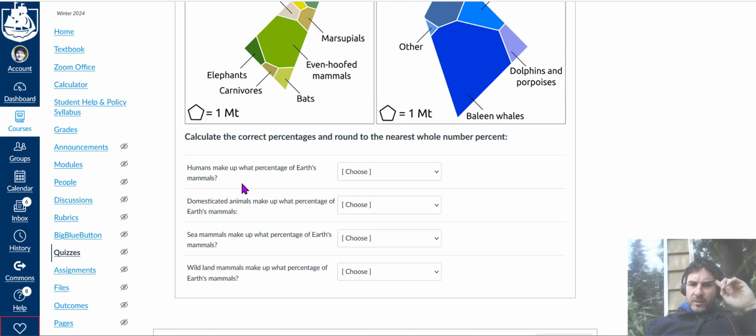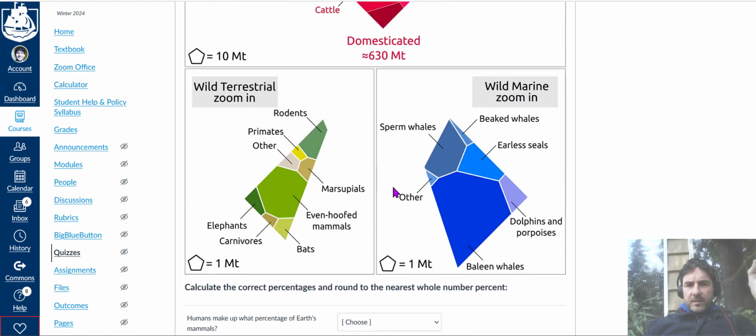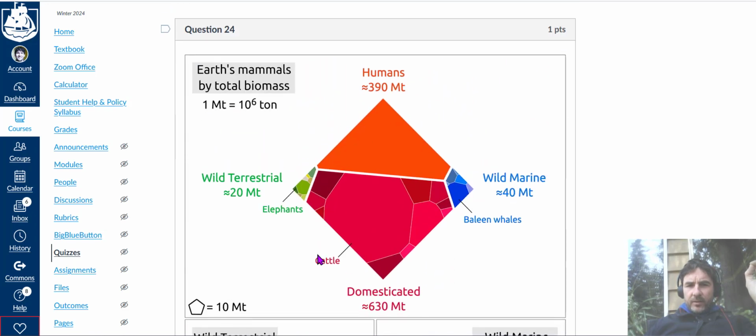For this question, I'll give you the first hint. The first hint is just use this diagram here, okay? So press pause if that's enough for you, just to know you just got to use this diagram. Press pause on the video and try to answer these questions yourself. Now if you need more than that, I'll give you another hint.